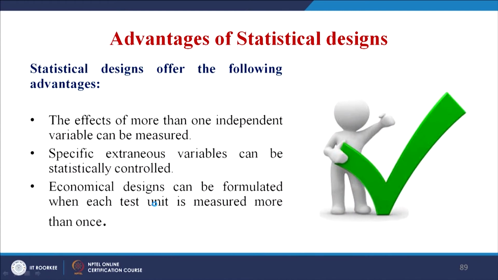What are the advantages? The first advantage is the effect of more than one independent variable can be measured. Earlier, whenever you were talking about any experimental design, the quasi or otherwise, you were talking about only one independent variable and trying to manipulate that particular independent variable. So, if you bring in more than one independent variable, then you would not be sure which independent variable is causing an effect on the dependent variable. But here in the statistical design, this offers you that advantage.